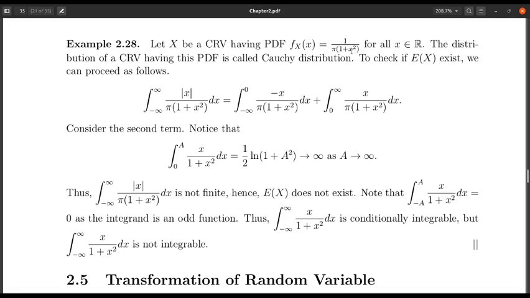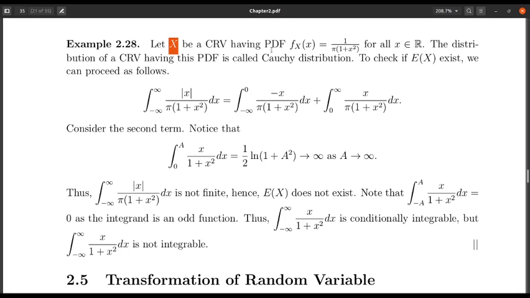And this is also very easy to show, because the integration of 1 by 1 plus x square is tan inverse x. From that, you can easily show that the integration of this function from minus infinity to plus infinity is 1. That's why this is the probability density function of some random variable. Assume that that particular random variable is x. And let us talk about whether the expectation of x exists or not, and we are going to show here that the expectation of x does not exist.